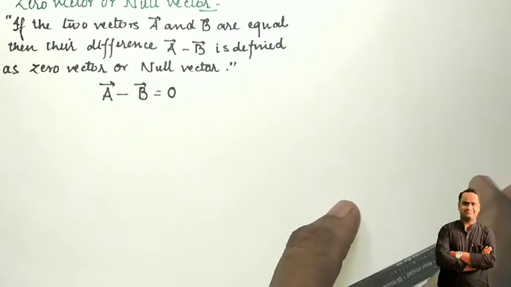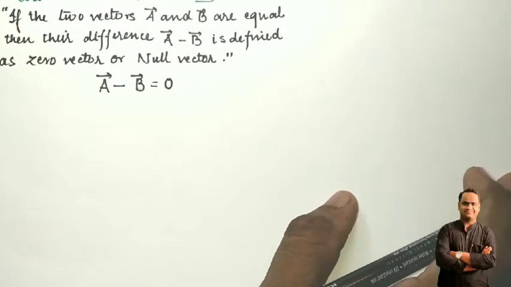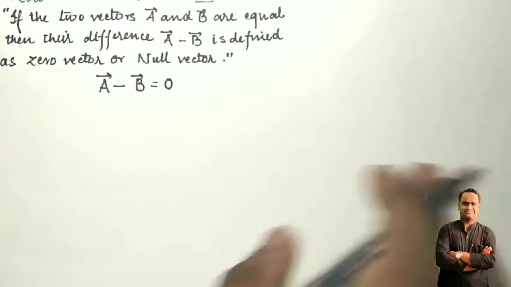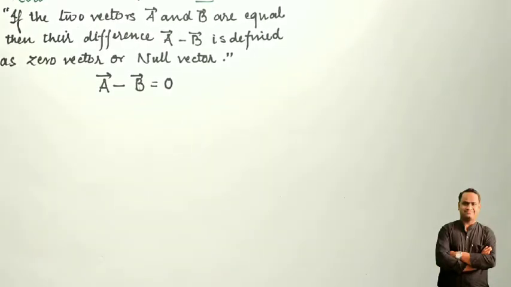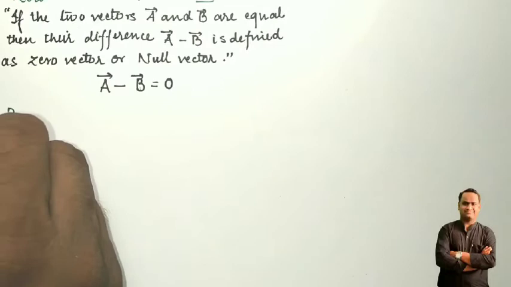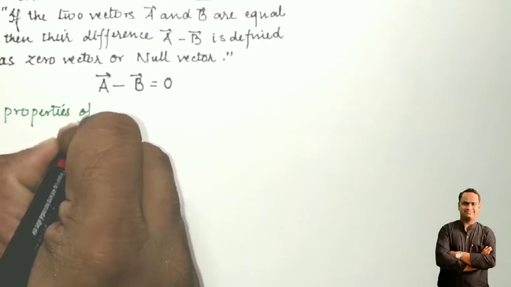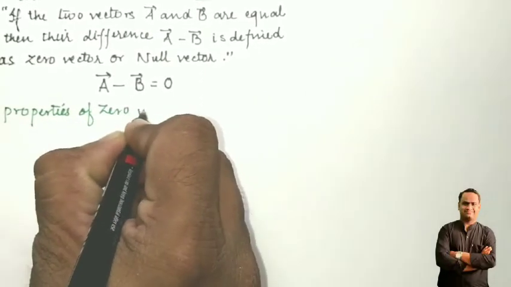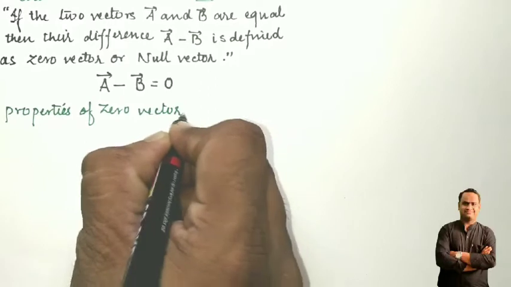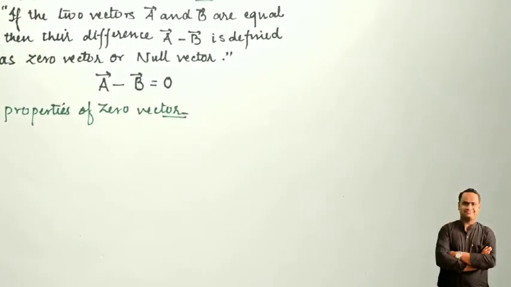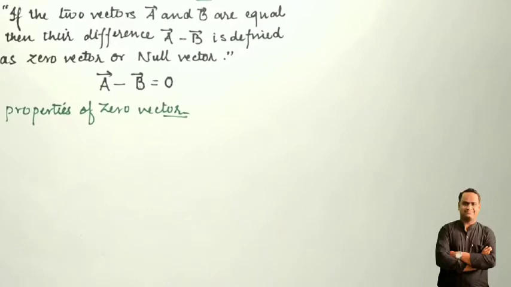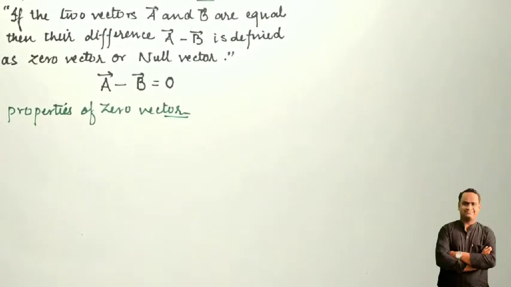Okay, so students, in order to discuss the properties of the zero vector, I am going to give you a glance at the different properties of the zero vector. So here I am writing properties of zero vectors. Students, what is the basic need of learning the properties of any vector? Because if we know the properties of anything, then only will we be able to find its application.